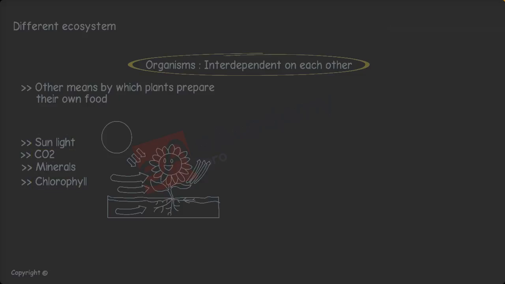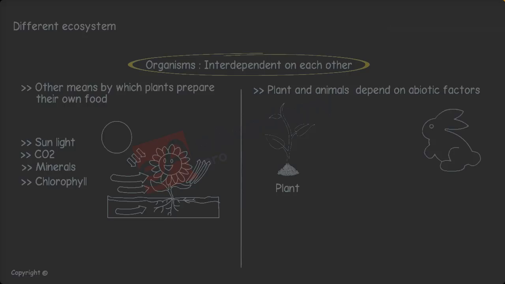Chlorophyll is a pigment present in the leaves of plants, so by using sunlight, CO2, water, minerals and chlorophyll, plants prepare their own food materials, and they provide food to animals also. Animals and plants depend on each other for food. At the same time, they also depend on abiotic factors like sunlight, water, soil, etc.